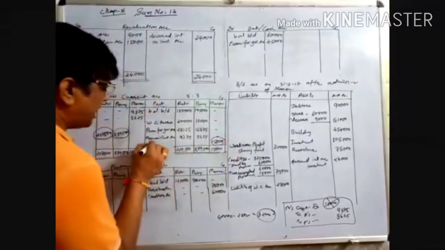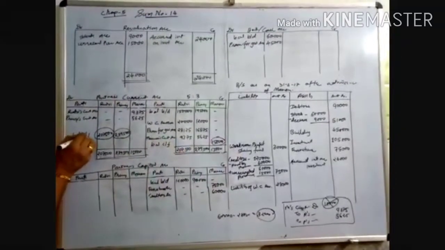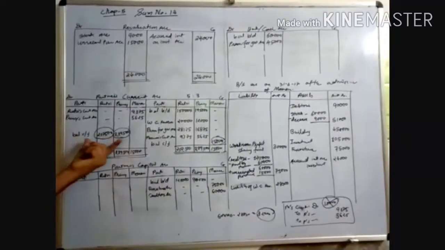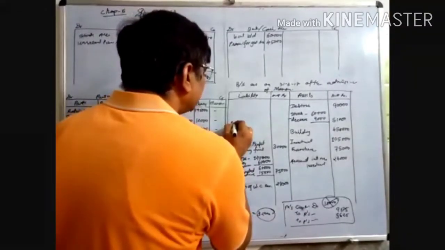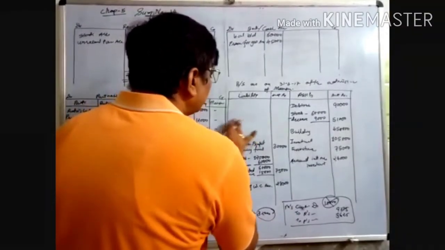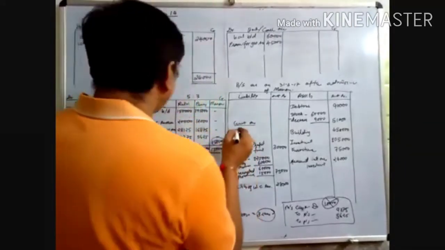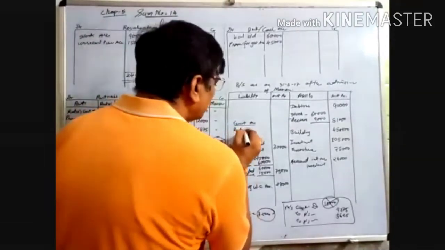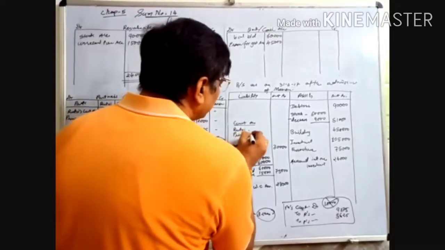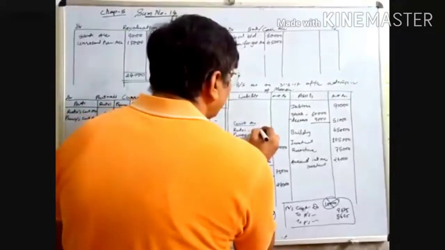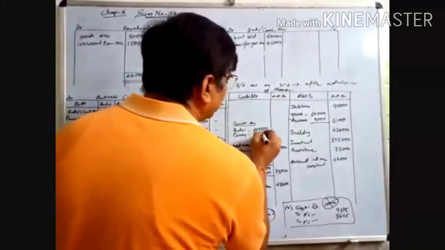There you write down balance carried forward. Whatever the balances are, these are credit balances, so write down here partners current account, balance of current account Rutvi and Prince 2,07,500 and 2,29,500.